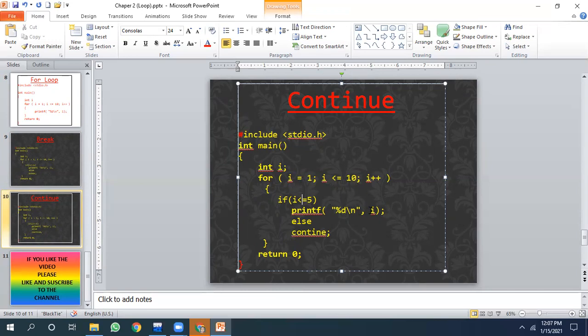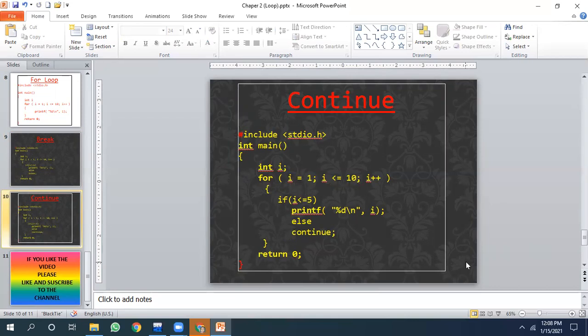What happens when the value of I becomes 6? In that case, the condition becomes false. So what will happen? The program will continue. That means it will go to the next iteration. So I will become 6. Again, the condition is false. It will continue. That means the loop will execute, but nothing will be printed. So what is continue doing? It is taking the program control to the beginning of the loop. And what is break doing? It is taking the program control outside the loop.